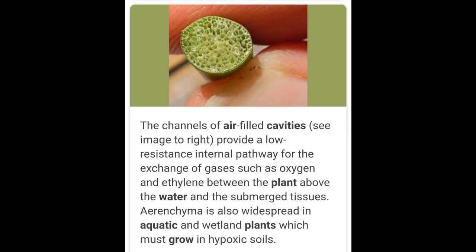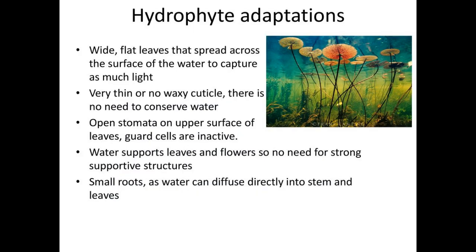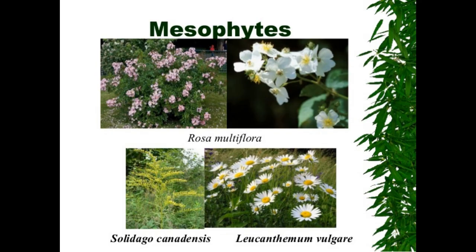That phenomenon of floating the plants or leaves or plant structures on water is called buoyancy. And this parenchyma tissue makes the plant parts flexible and move according to the water currents. Any other mechanical tissues which provide support to the plant structure are poorly developed in these hydrophytes. The roots are either absent or present in less quantity in these hydrophytes. Adaptations in mesophytes. Mesophytes are the plants which are adapted to live on land.